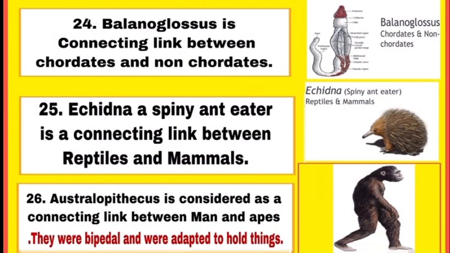Balanoglossus, it belongs to phylum Hemichordata and it is a connecting link between chordates and non-chordates. Echidna, a spiny ant eater. It is a connecting link between reptiles and mammals. It is an egg-laying mammal like duck-billed platypus. Australopithecus, it can be considered as connecting link between man and apes. It had features of man as well as apes as they were bipedal and were adapted to hold things like man.